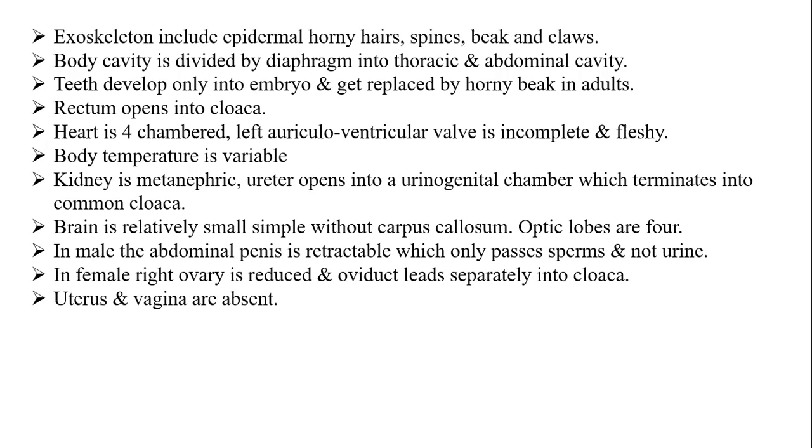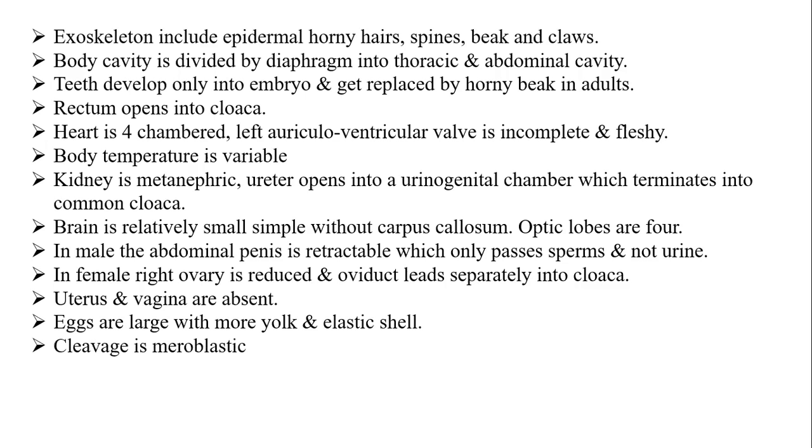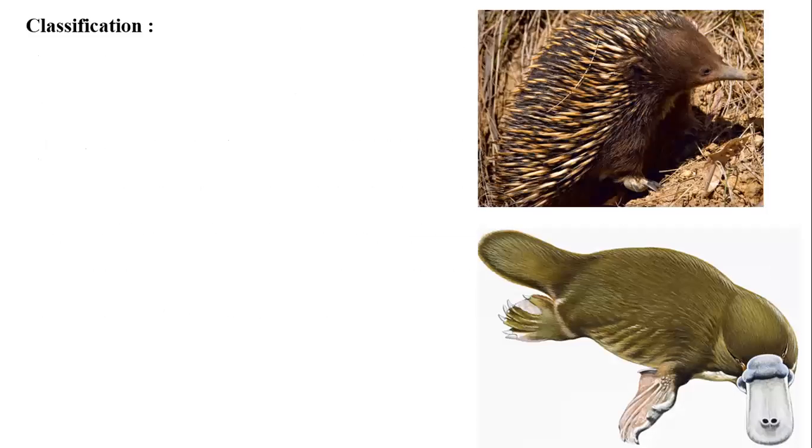Uterus and vagina are absent in these animals. Eggs are large with more yolk and elastic shell. As these are egg-laying animals, eggs are laid by the female and these are large in size, having more yolk and elastic shell. Cleavage is meroblastic.